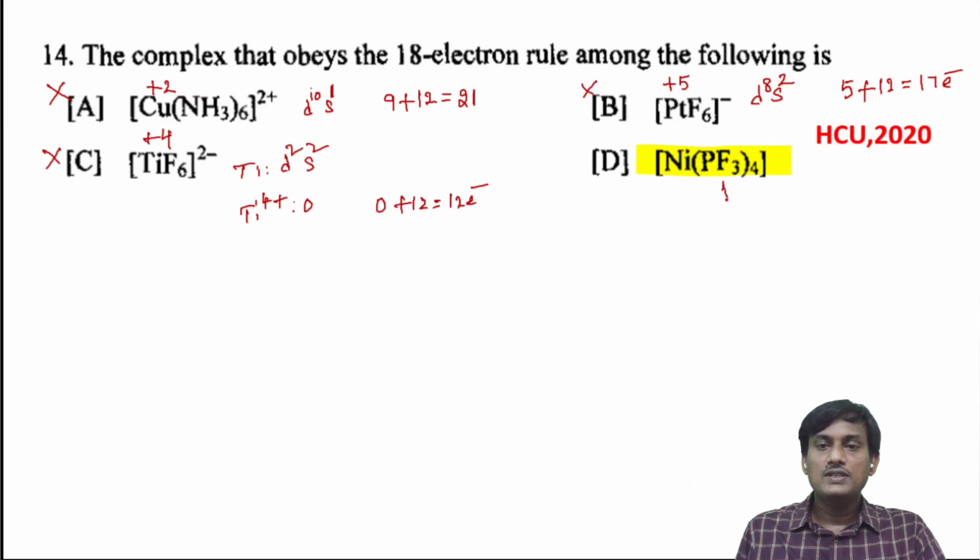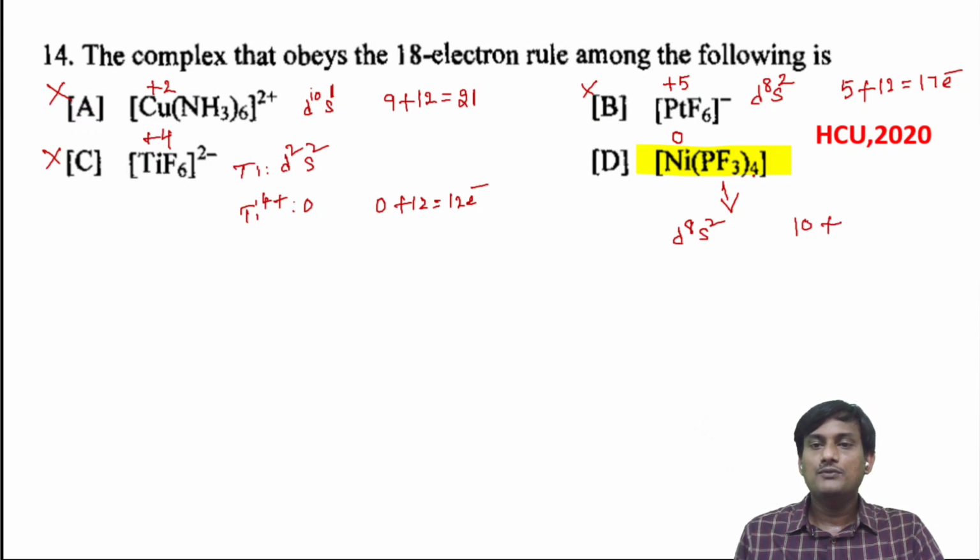Let's take this one. This one is a neutral ligand, so the oxidation state will be 0. So here nickel, the electron configuration is 3d8 4s2. 10 electrons we have, and there are 4 monodentate ligands. 4 into 2, 8. You will get 18. So this complex obeys the 18 electron rule.